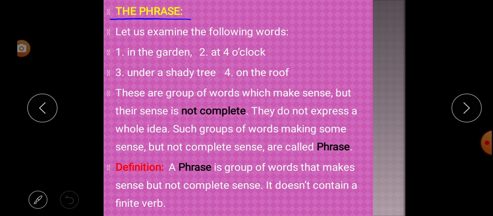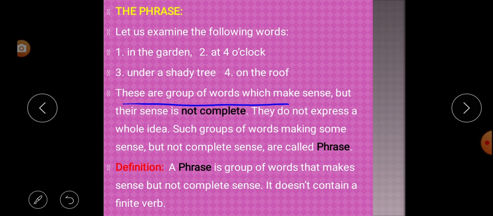The next is the phrase. The second thing is the phrase. Let us examine the following words. First one, in the garden. Second, at 4 o'clock. Third, under a shady tree. Fourth, on the roof.